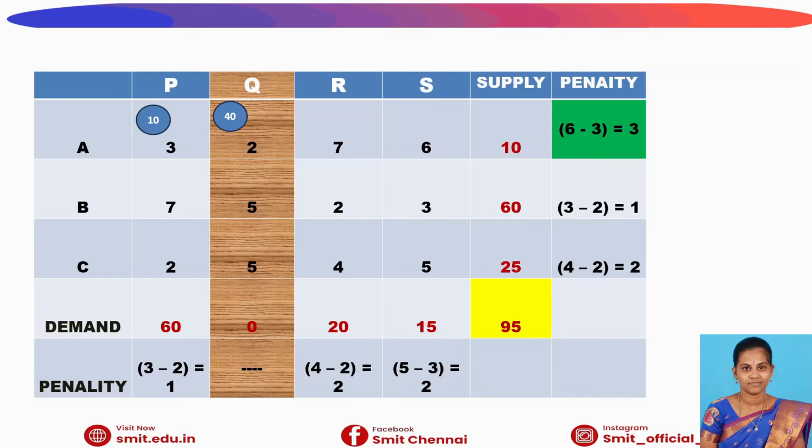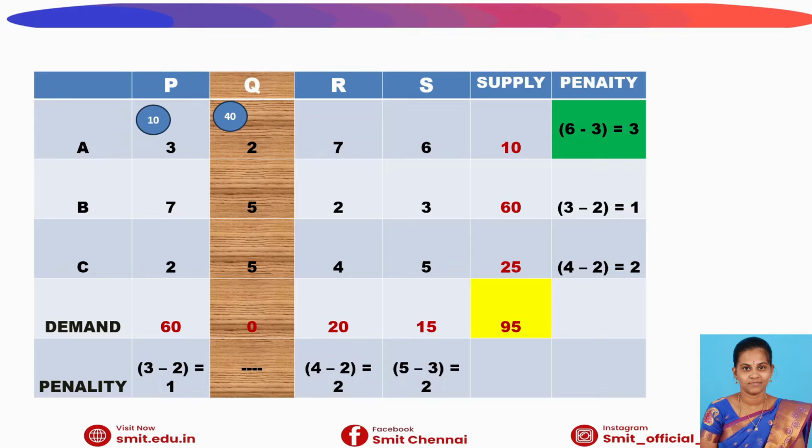Again we find the penalty values for the remaining rows and columns as we discussed in the previous step. I construct the penalty values for each row and column except the Q column. My row penalties are 3, 1, 2 and column penalties are 1, 2, 2. Among these 6, 3 is the maximum value, so I have chosen the first row for allocating. In the first row we have the costs 3, 7, 6. Among these, 3 is the minimum cost, so I have made the allocation in the AP cell.